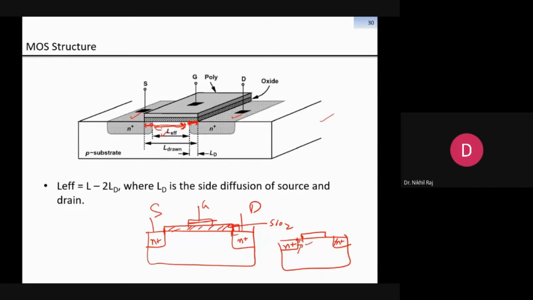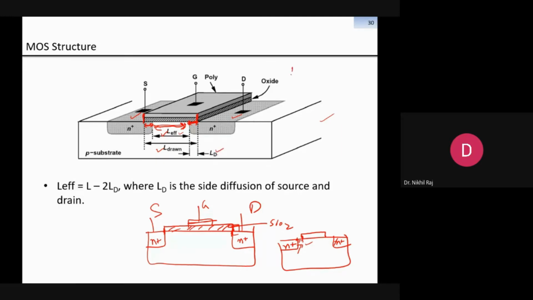This will be a channel, and this is the effective channel length, and the complete length is this one, from the gate to the other, the length taken is called L drawn, which is manufactured. So the difference between the actual length and the effective length is the overlapping area, and let's say it is denoted by LD.